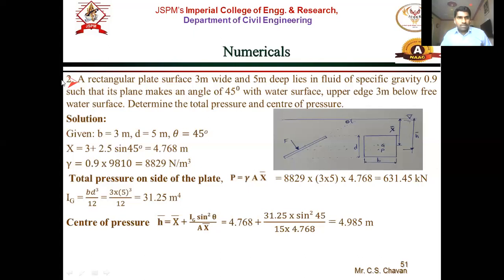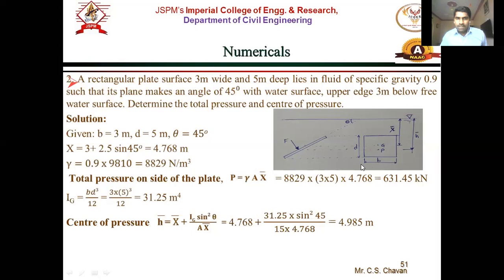Okay, so a rectangular plate 3 meter wide and 5 meter deep, so 3 by 5 is the dimension for the rectangular plate, lies in a fluid of specific gravity 0.9. Now the fluid is not water, it is an oil of specific gravity 0.9, remember, such that its plane makes an angle of 45 degree. So this inclined plate has theta of 45 degree. So this plate is going like this.